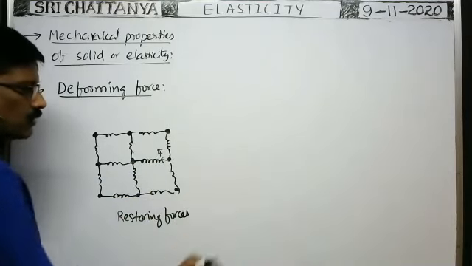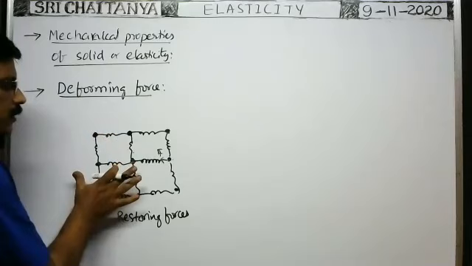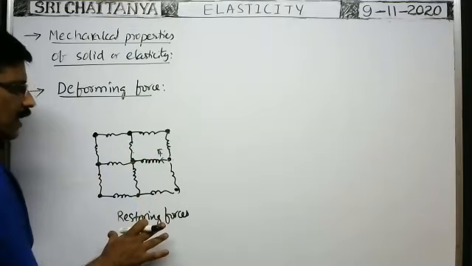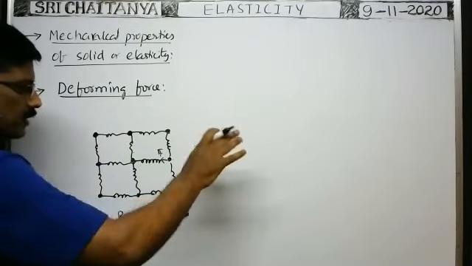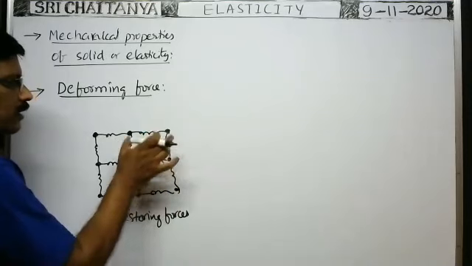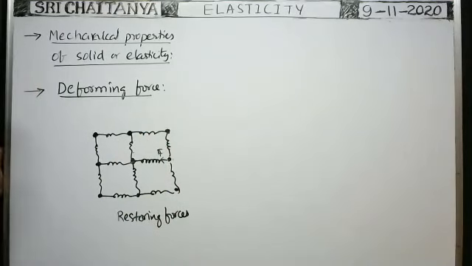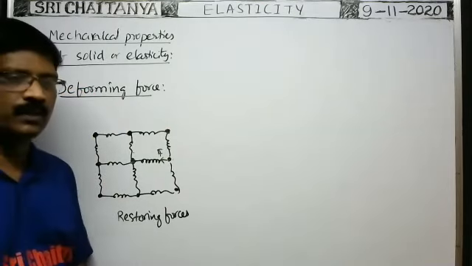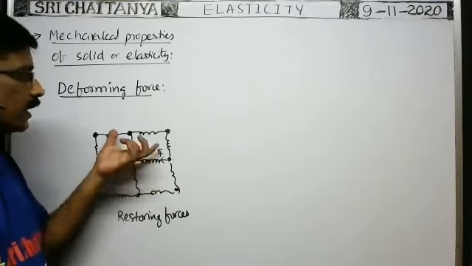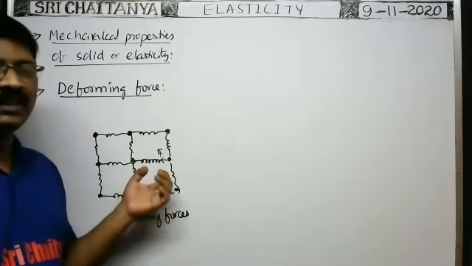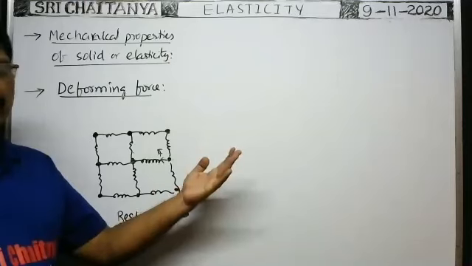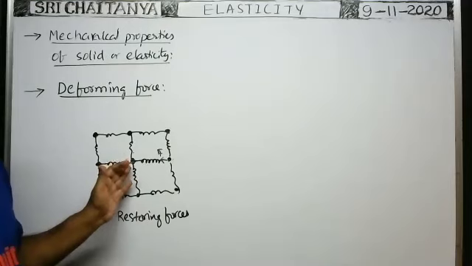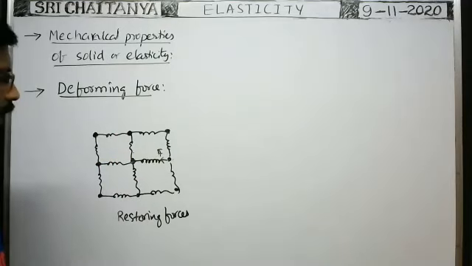When you remove the external force, similarly, between any two atoms, whenever the atoms or molecules displace from their places, restoring forces are developed. And when you remove the external forces, these restoring forces bring the atoms or molecules back to their original position. Because of that, the body regains its original shape or size after removal of the external forces. Such forces developed within the body are called restoring forces. Restoring forces are developed inside the solid body to bring the body back to its original shape or size.